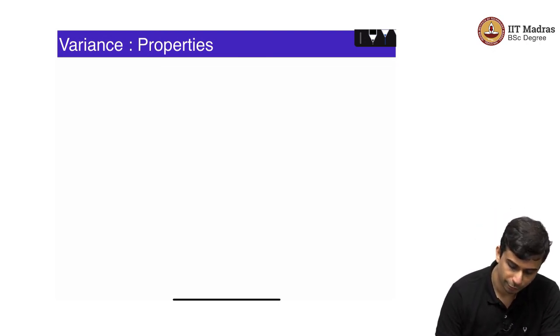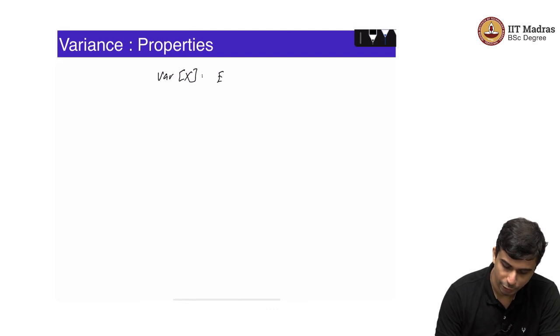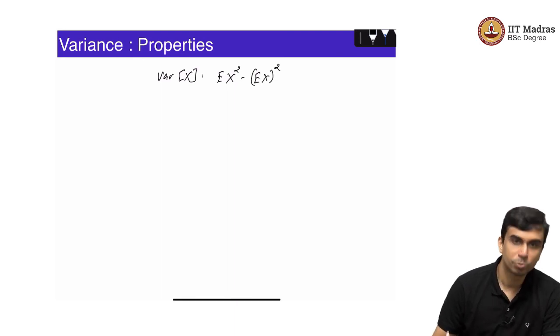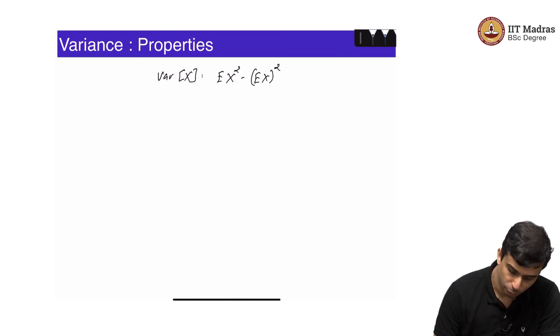So, we have defined the variance as expected value of x minus Ex the whole square. Two of the main properties of the variance are as follows.